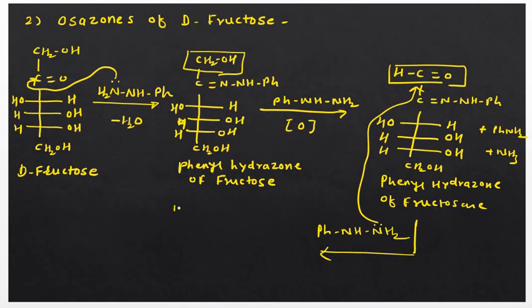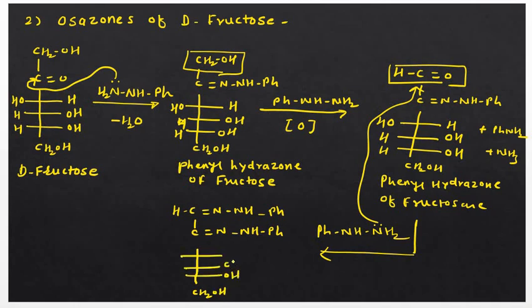The structure will become HC double bond N, NHPh, again C double bond N, NHPh, and the rest of the structure is as it is. CH2OH, so OH, OH, H, OH, H and H. So this is the fructosazone.